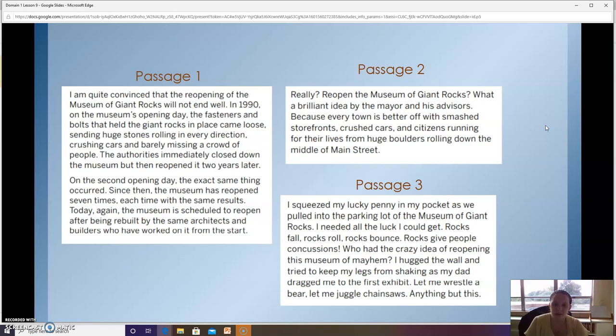Anything but this. Now in this one, you can notice how the author is very fearful and scared and paranoid about this. So it's a really amazing thing how tone can change the meaning of a passage. All 3 of these were about the same museum, but they all had very different tones.